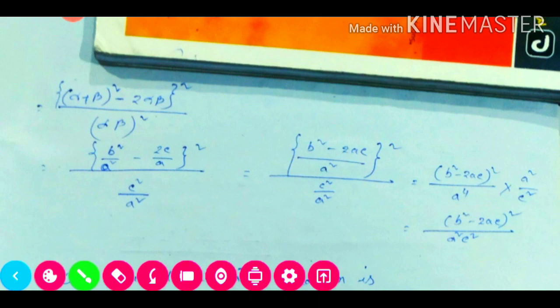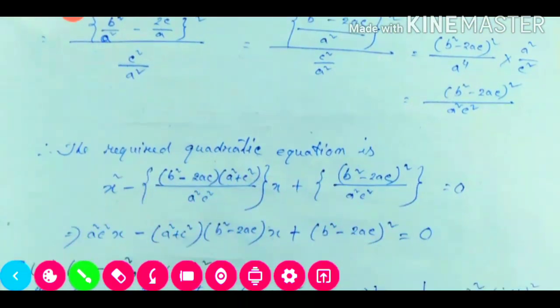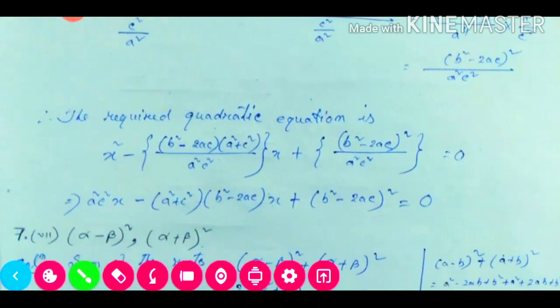Now we need to find out the quadratic equation. Therefore the required quadratic equation is x square minus sum of the roots, plus product of the roots. Then we'll take LCM, which will be s square c square. Here also s square c square, here also s square c square. So same to same it is our LCM. So only this portion we need to multiply with s square c square.